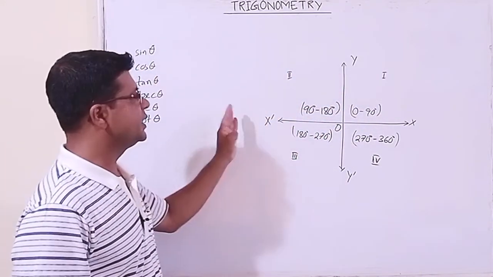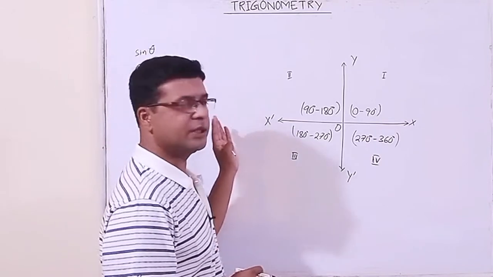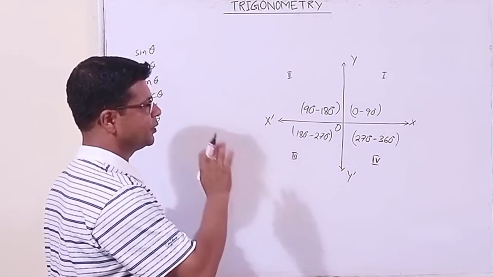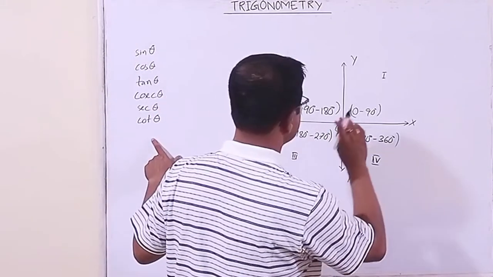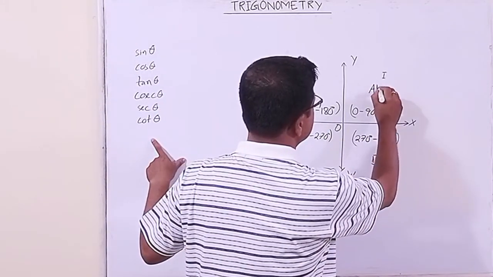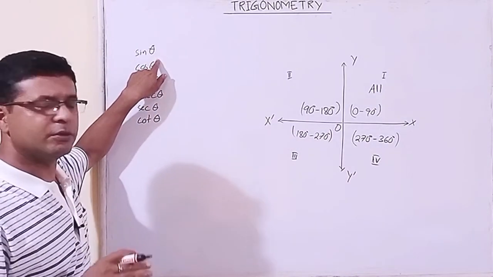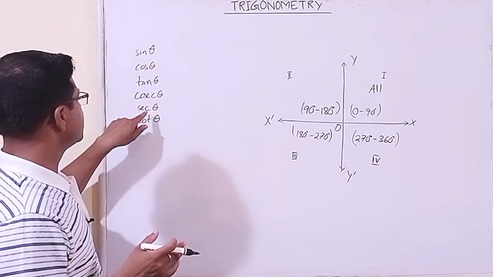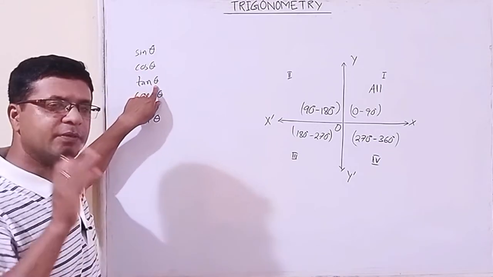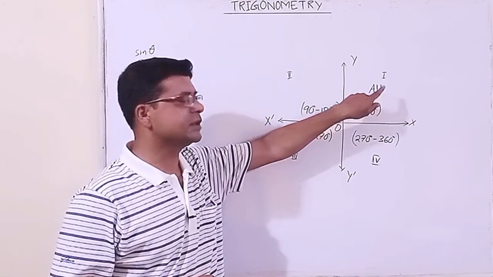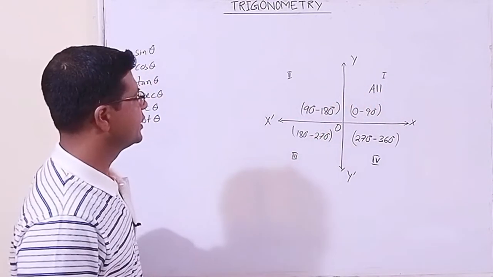Here we are basically studying the sign convention of the trigonometry ratios. Okay, I repeat, what we are studying is the sign convention of the trigonometry ratios. All the trigonometry ratios are positive here, in between 0 to 90. Suppose sine 60, root 3 by 2, that is positive. Suppose tan 45 degree, tan 45 degree is 1, positive. So all the 6 trigonometry ratios are positive here.